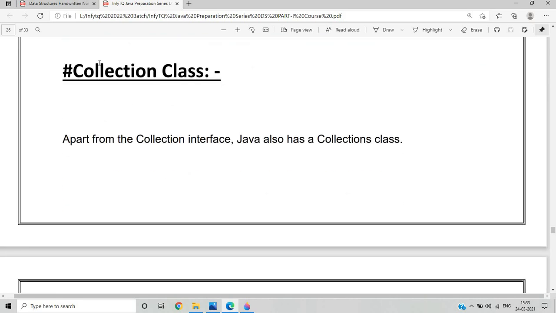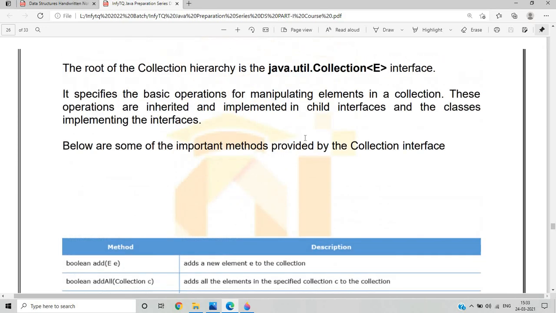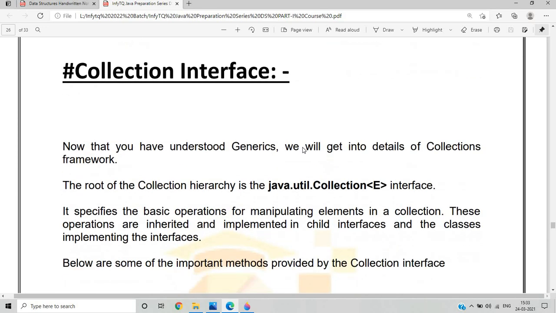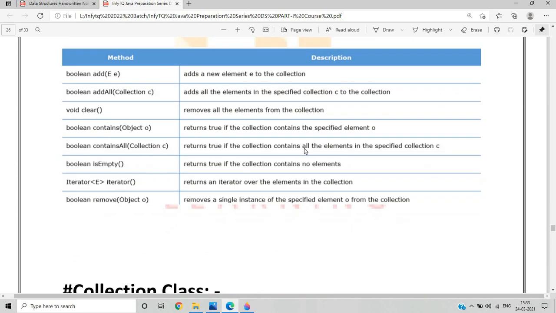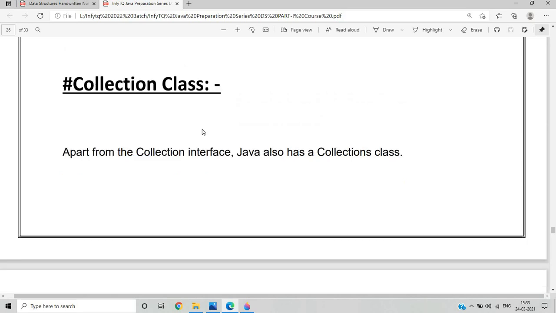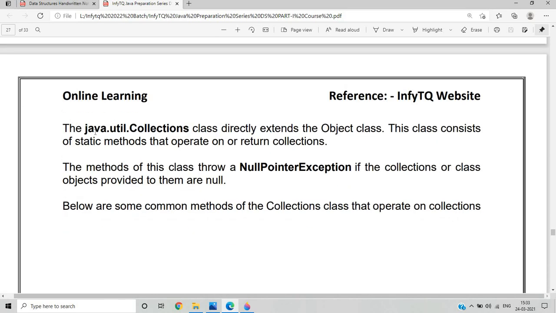So what do we mean by the Collections class? Apart from collection interfaces, Java also has a collections class. We read that collection interfaces specify the basic operations for manipulating elements in the collection. Apart from this, Java also has collection classes. The java.util.Collections class directly extends the Object class. Why does it extend the Object class?